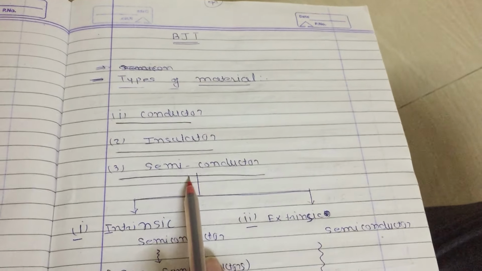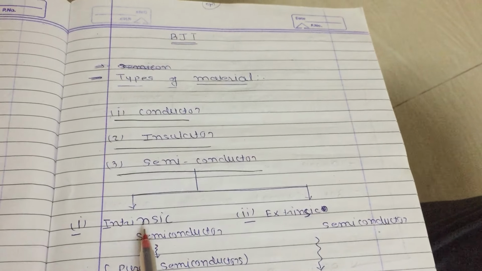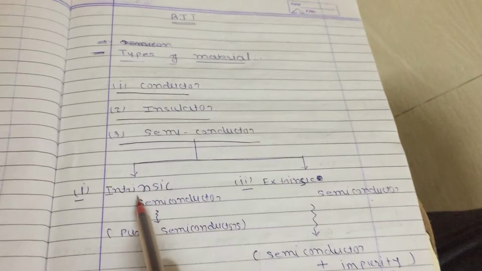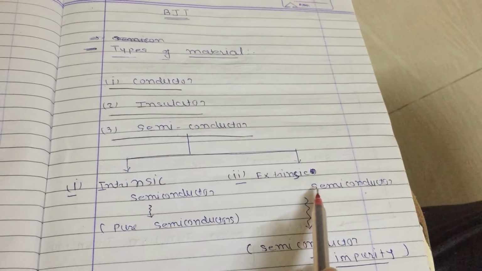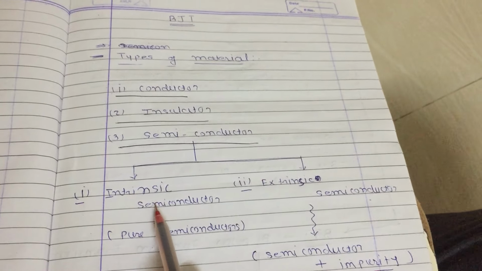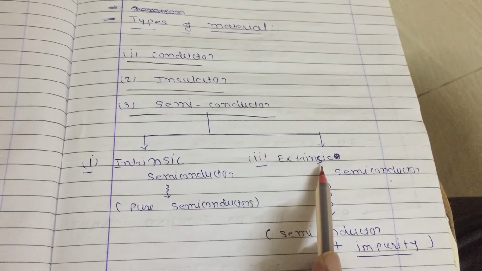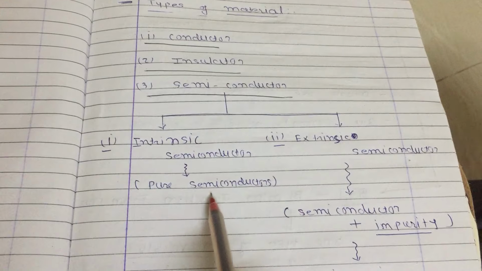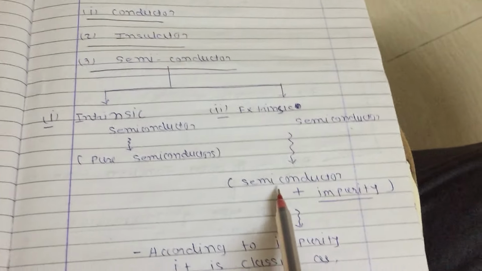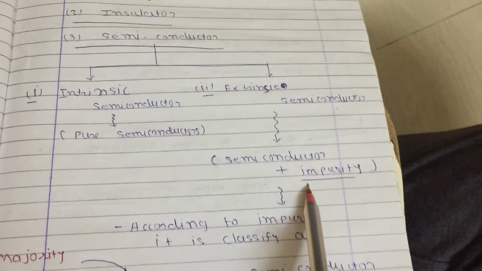Semiconductors are also classified into two categories: one is intrinsic semiconductor and the second one is extrinsic semiconductor. These are also known as pure semiconductors, and semiconductors with impurity.